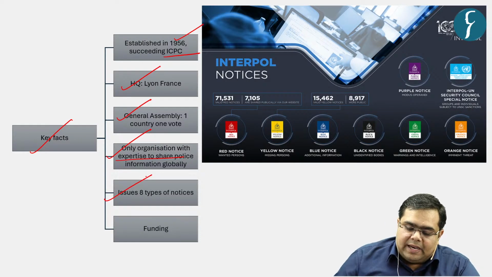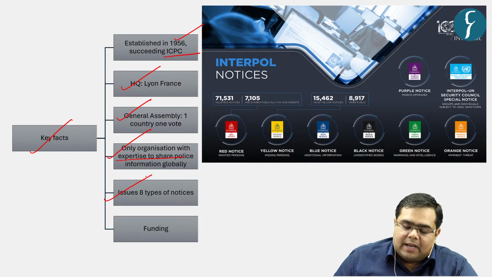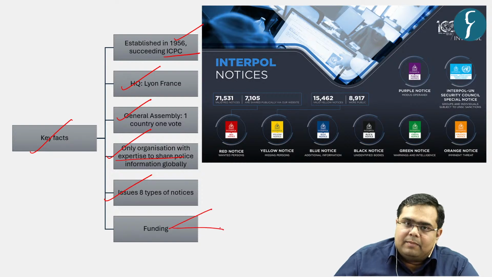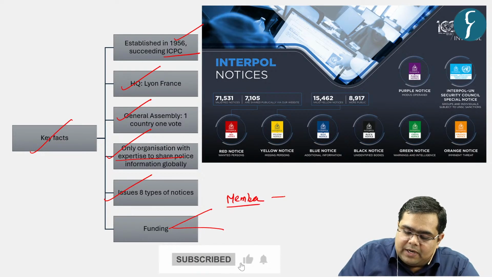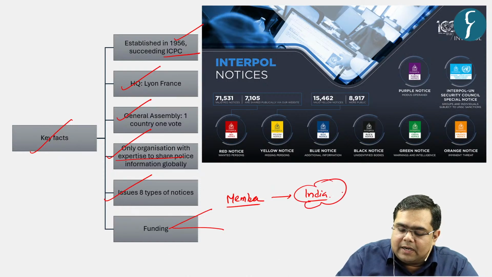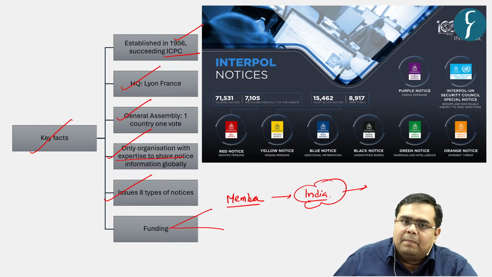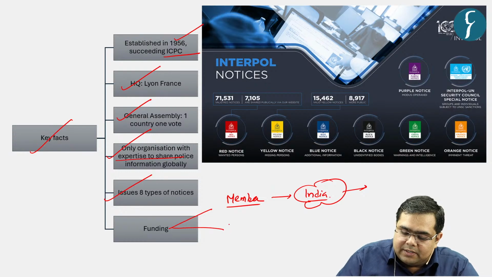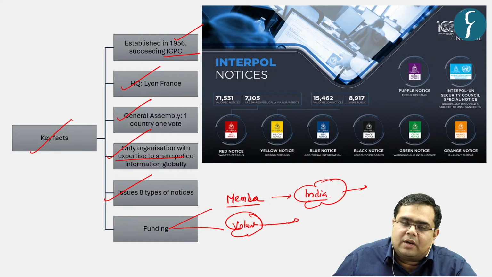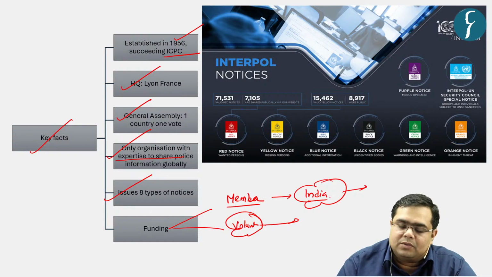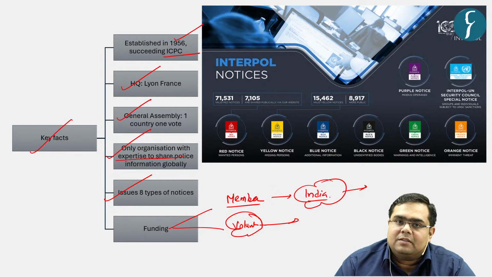It issues 8 types of notices, and funding is done by 2 mechanisms. First one is by the members. For example, India is a member, so India will have to mandatorily contribute a certain sum to the organization. Second is voluntary. International organizations can contribute funds to Interpol as well.